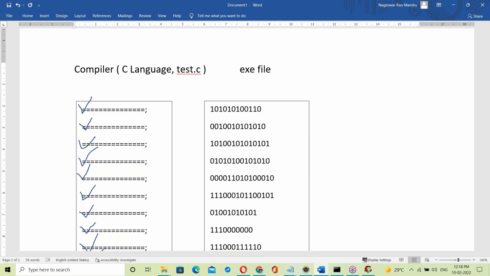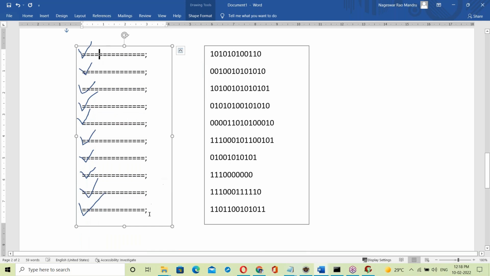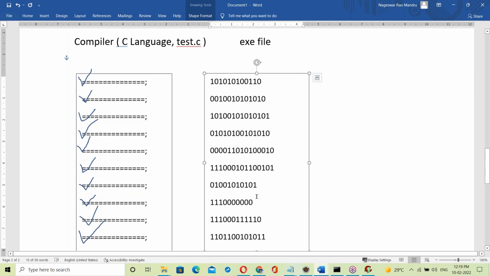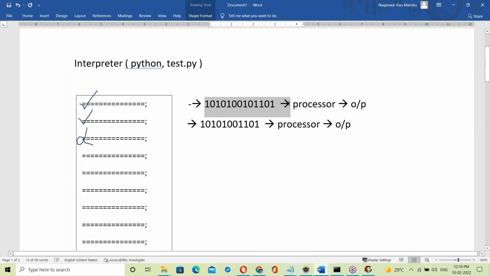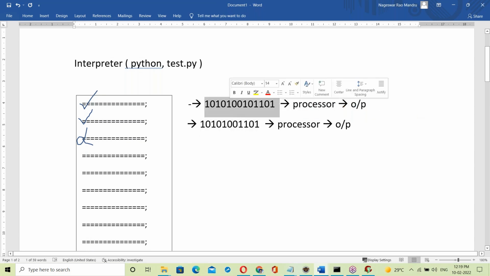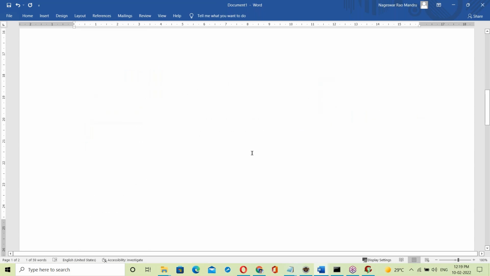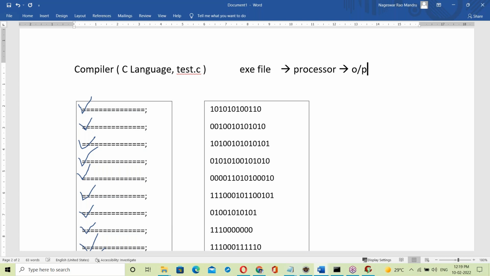So the compiler checks the whole program from top to bottom. If there are no errors, it generates one exe file. The result is one exe file. The interpreter works directly line by line, with no exe file. We take a line, then execute it. But the compiler generates one exe file. If that exe file is given to the processor, the processor generates the output. That's it here.